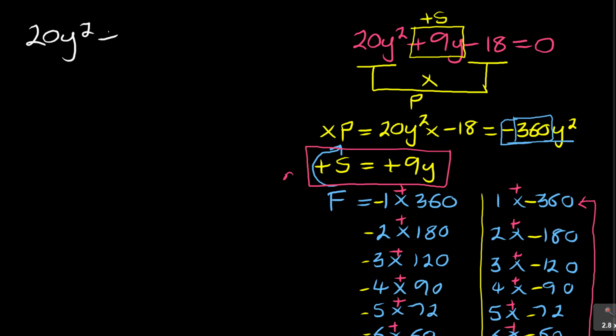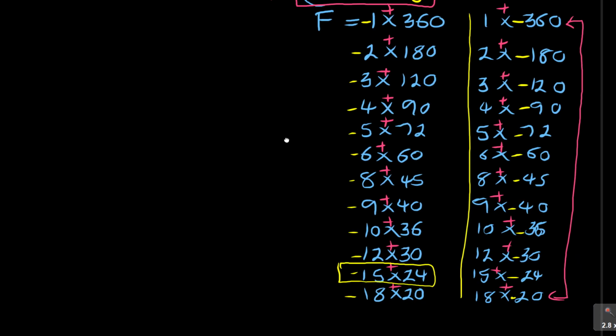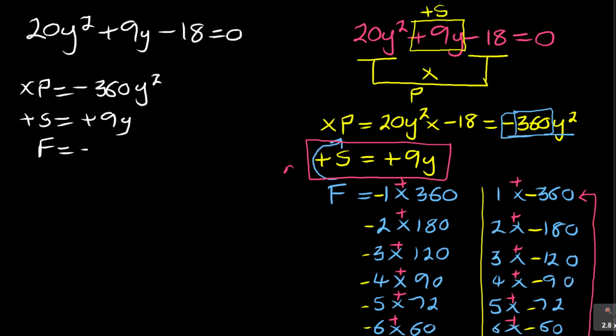20y squared plus 9y minus 18 is equal to 0. So I said my product P was equal to minus 360y squared. My sum, we said it was positive 9y. The factors I'm having are negative 15 and 24. So it's minus 15y and 24y. Meaning if I say minus 15, let me show you this again.